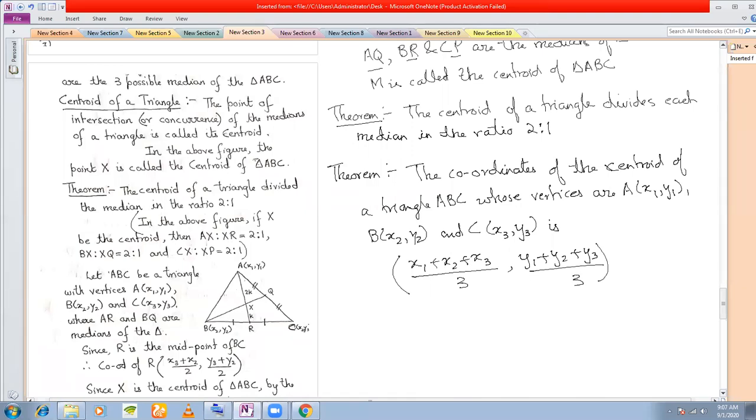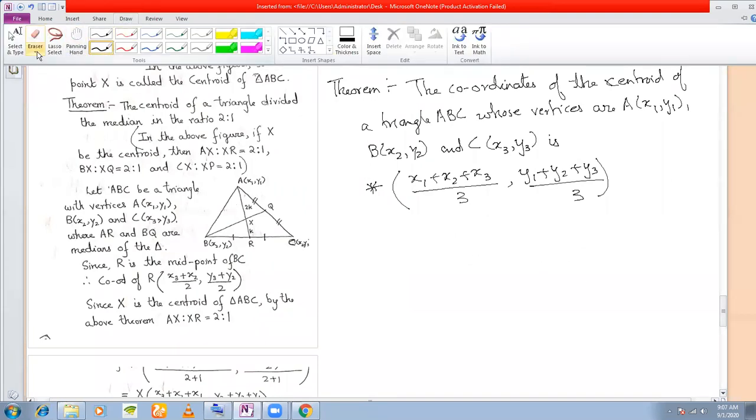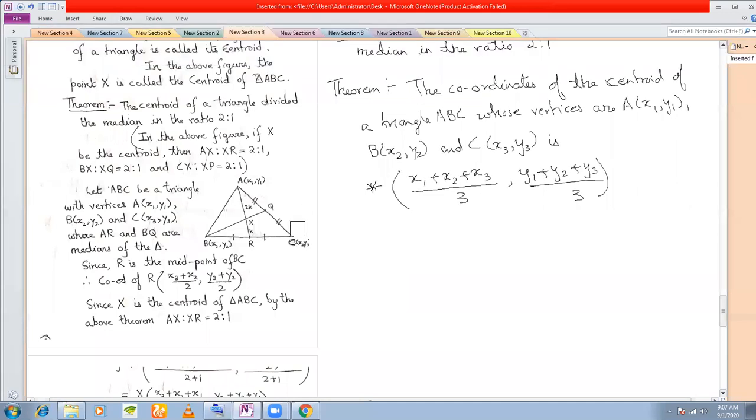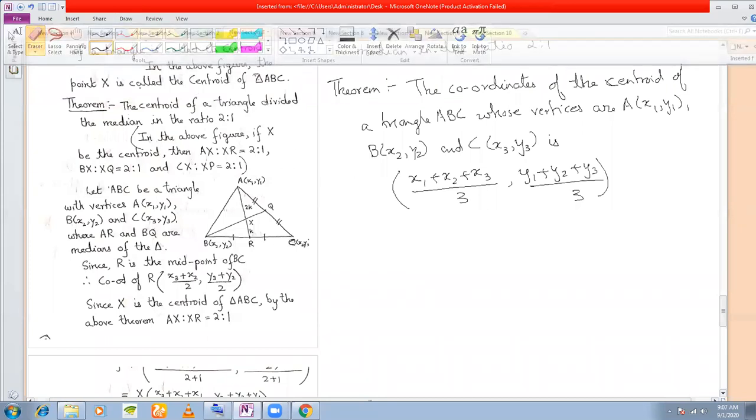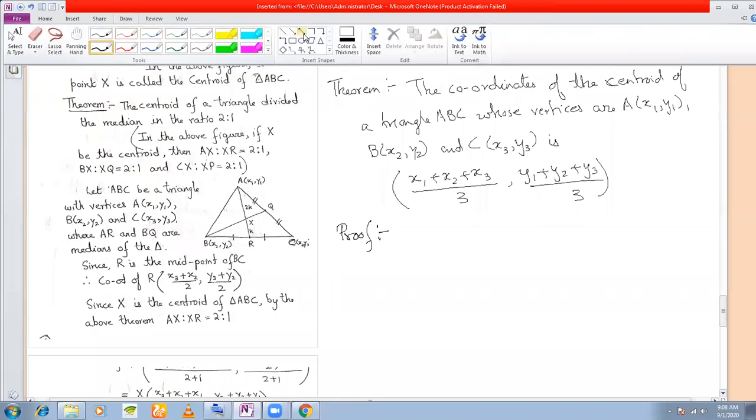Now remember, we shall be using this result mostly. You need to remember the formula, that the coordinates of the centroid of a triangle having vertices (x1, y1), (x2, y2) and (x3, y3) is this. Now the proof I am discussing only as an application of the section formula. The application may come separately and not only in this form but some other form. So let us draw the triangle first.